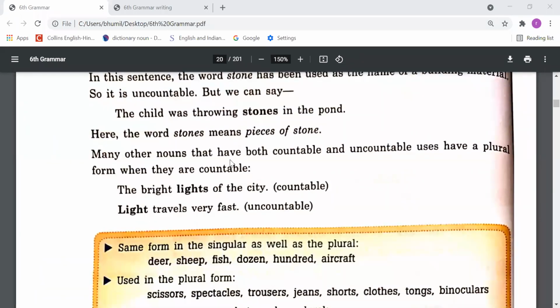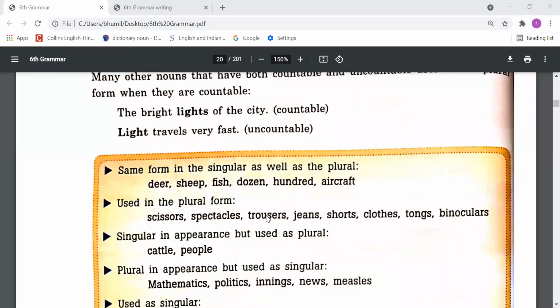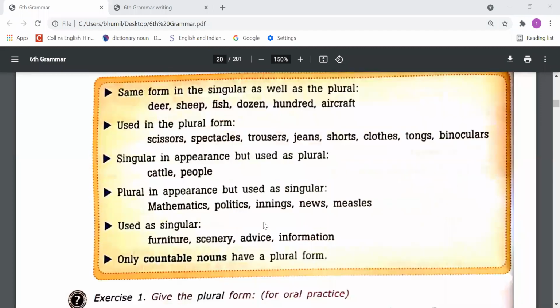Many other nouns that have both countable and uncountable uses have a plural form when they are countable. Like "the bright lights of the city," that's countable. "Light travels very fast," that's uncountable. So it depends on the use of the word, right? These are all the points we have discussed.